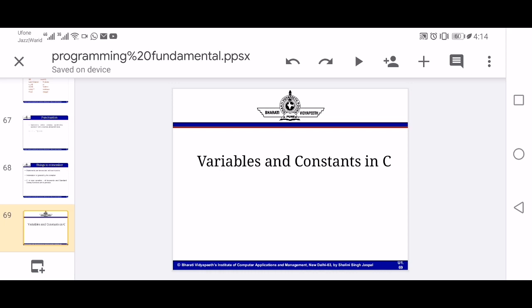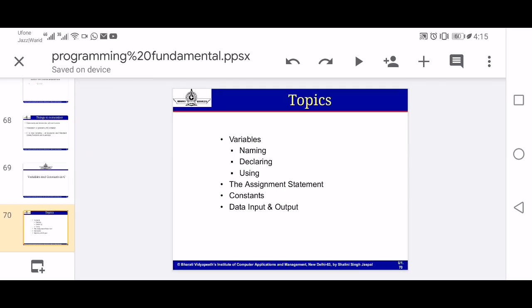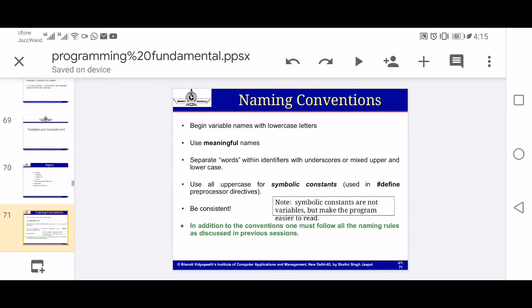So these were some things about the C++ program and the components of the program. We have also discussed some things about variables and constants. What are the rules of writing a variable? Each and every variable that we write in the C language has some rules: naming, declaring, and using. These are the rules for how to write a variable, how to declare a variable, and how to use a variable. These are the things that we have to keep in mind.